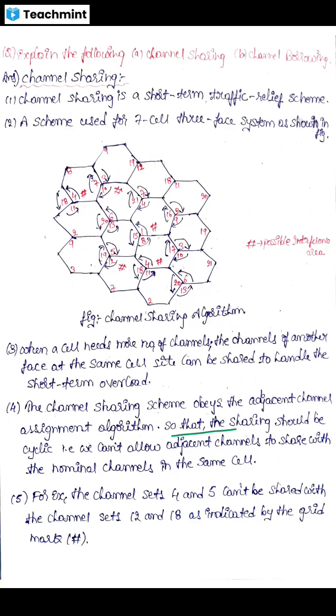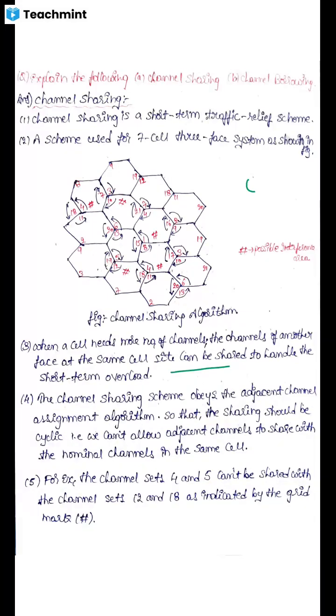Each cell will have 45 voice channels, that is 15 plus 15 plus 15. Each cell consists of three subsets, and each subset will have 15 voice channels and one setup channel, that is 16 channels. Do you remember?